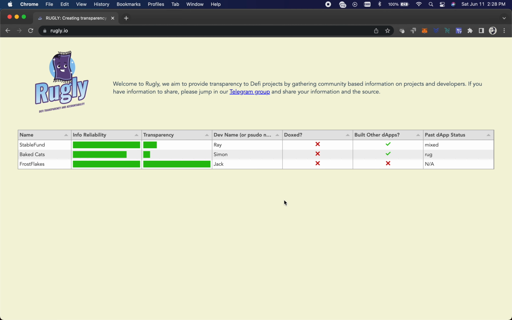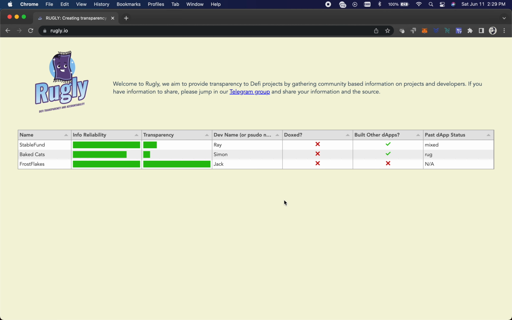I really want to be transparent about who these people are, and if they really want to succeed and this becomes an authoritative source for information, something like this would be actually more valuable than an audit. An audit is good because it shows you the code and what vulnerabilities there are, but it doesn't show you what the dev's going to do. It doesn't show you what kind of person the dev is, or the owners, or how they're going to run things. And I'm just trying to provide another glimpse into these devs and what they're doing in the space.